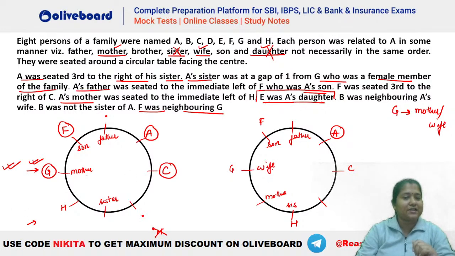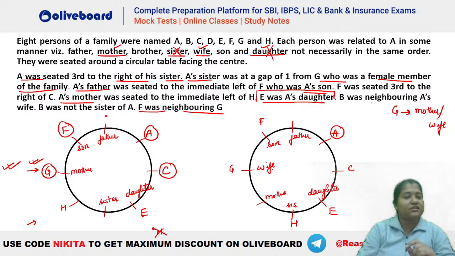After that, let's see what is given. Now it is given E has to be A's daughter. So E is A's daughter. You can see in the first case, E, daughter, will be placed here. In the second scenario also, you can see E, daughter, has to be here.